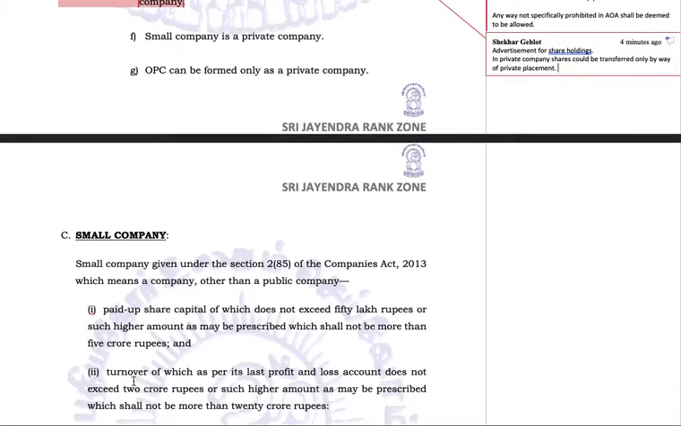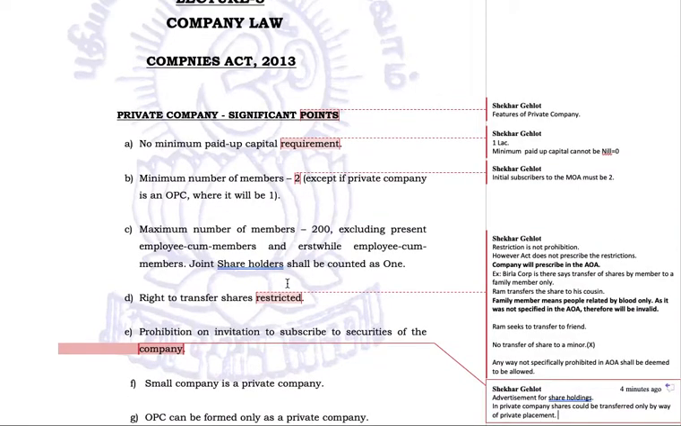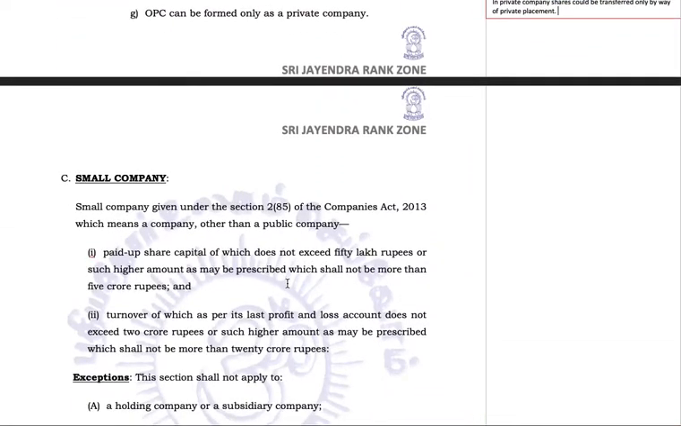Now we go to what is a small company. This is another kind of category, a small company. A small company, given under section 2 subclause 85 of the Companies Act 2013, means a company other than a public company. That means this company definitely is a private company.